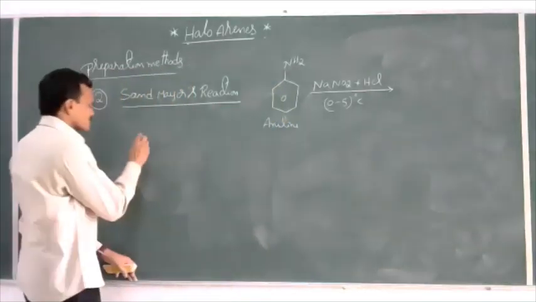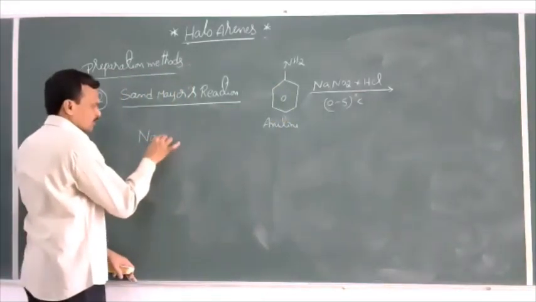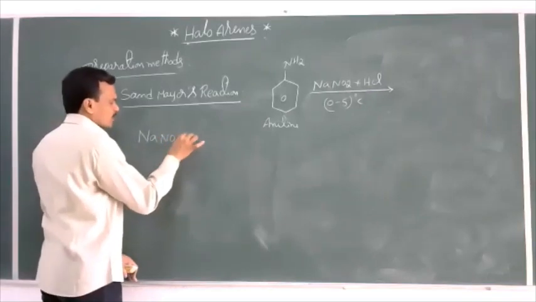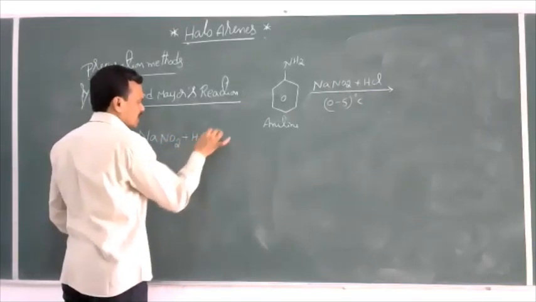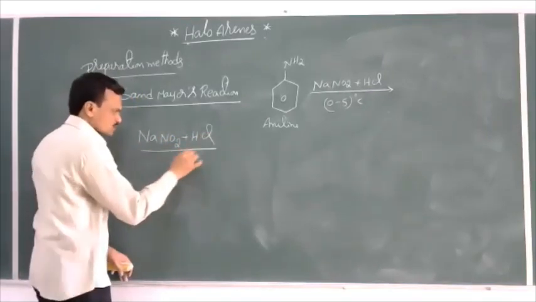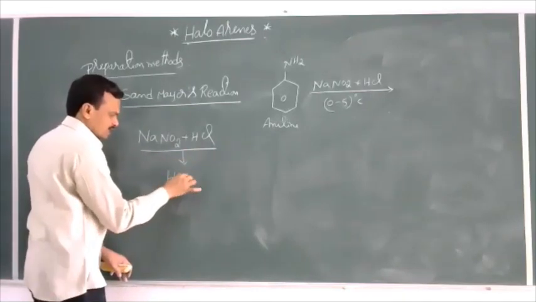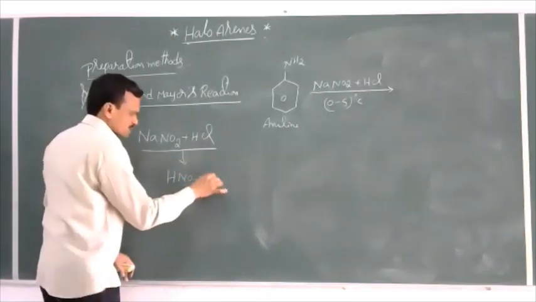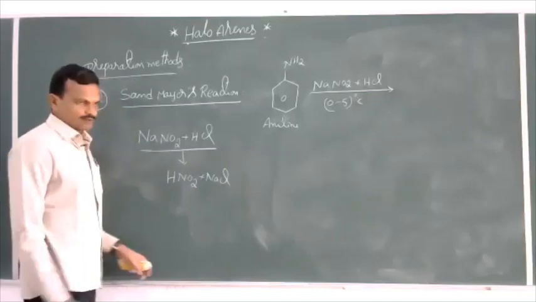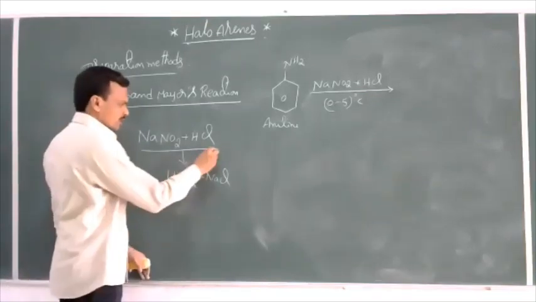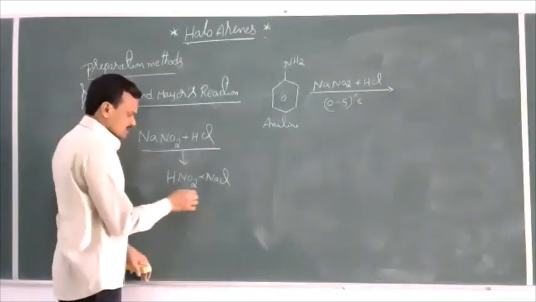Whenever nitrous acid is required in a reaction, we produce it by the reaction of NaNO2 and HCl. When these two react, we first get HNO2 plus NaCl. By this reaction, nitrous acid is obtained.